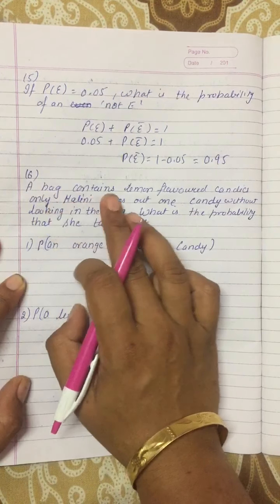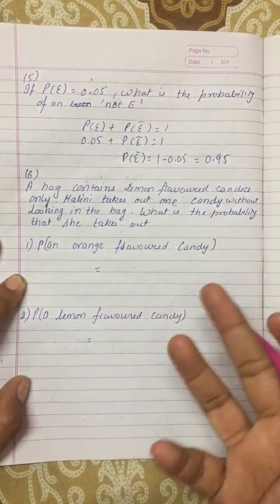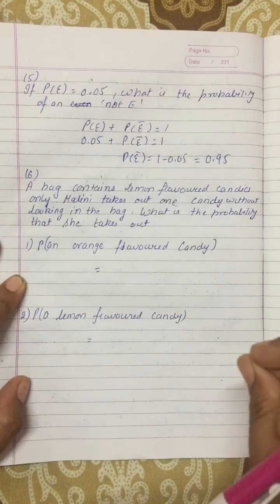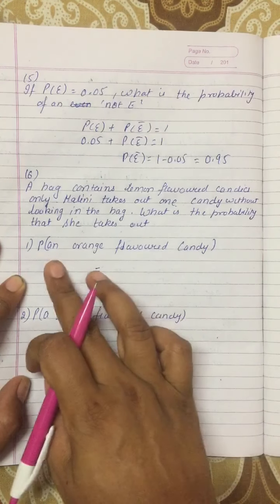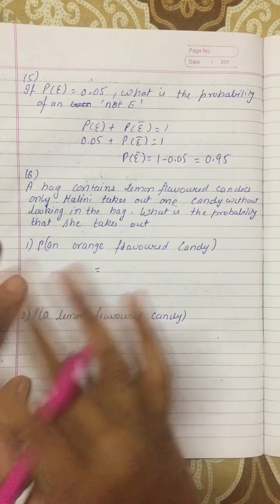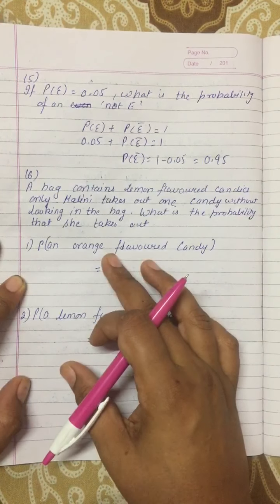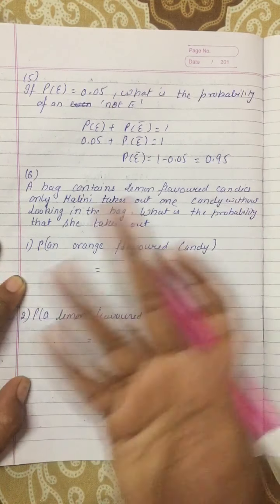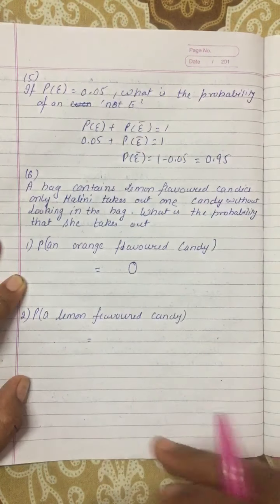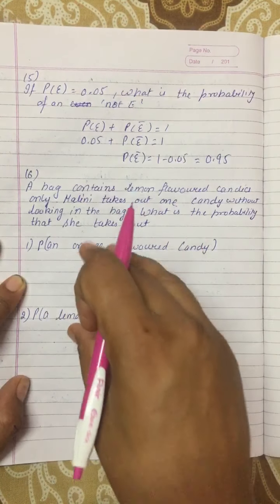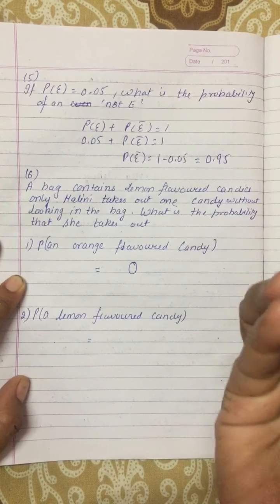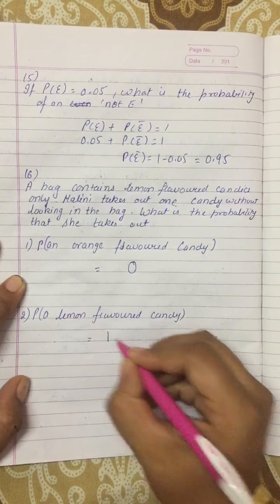Now the next question: a bag contains lemon flavored candies only. In the bag there are only lemon candies, no other candy. Without looking into the bag, you have to calculate the probability of getting an orange flavored candy. There is only lemon flavored candy, no orange flavored candy, so taking out an orange candy is not possible. It is an impossible event, and the probability of an impossible event is 0. And when you put your hand in the bag and take one candy out, it will be a lemon flavored candy. This is a sure event, so the answer will be 1.